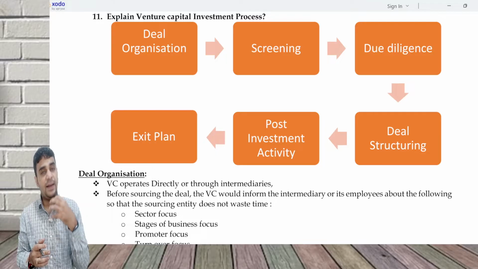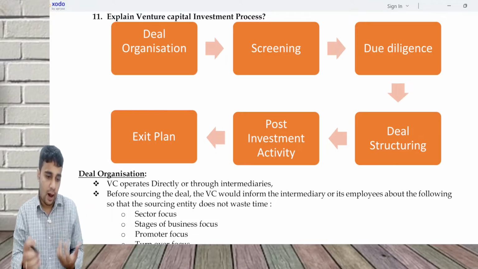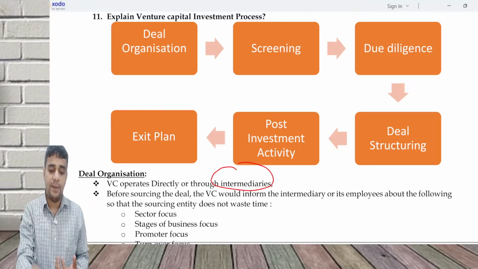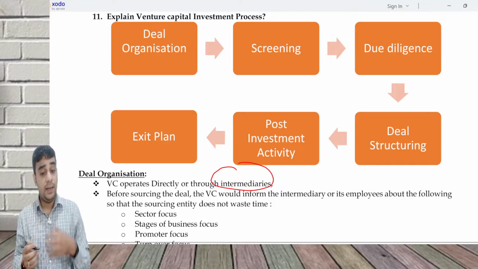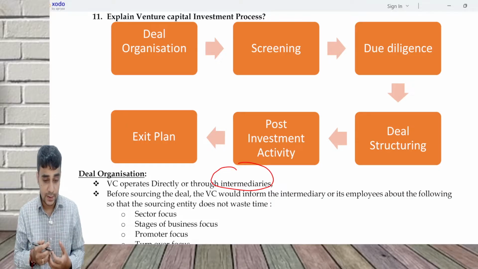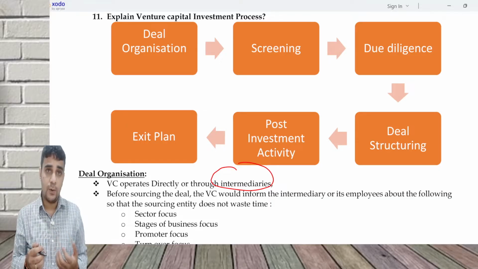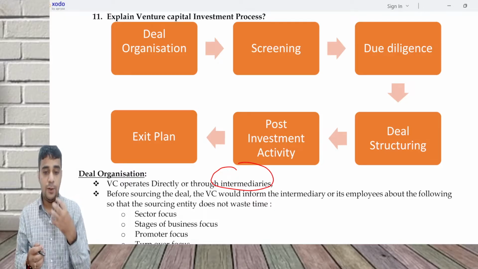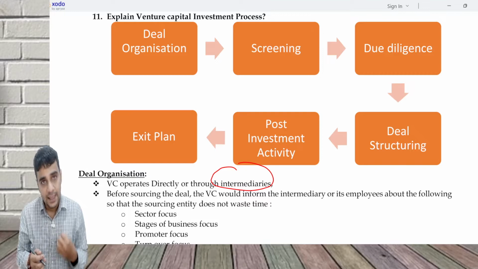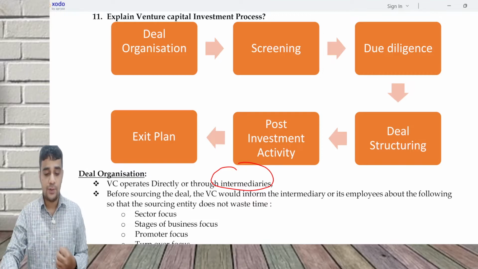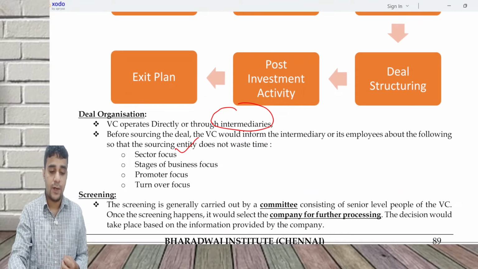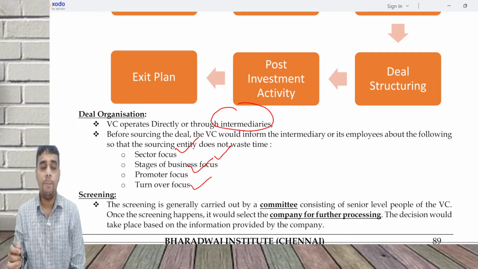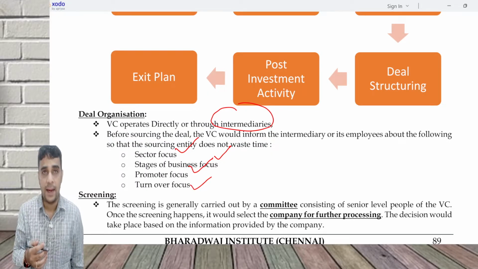The VC may directly identify them, or through some intermediaries they may identify them. The intermediary could be a firm of chartered accountants. So you are telling a firm of chartered accountants that we are trying to invest in a pharma company, so can you please give me some list of candidates where I can invest? I can give my sector focus or business focus or promoter focus or turnover focus, so that based on that he will give me a list of candidates.